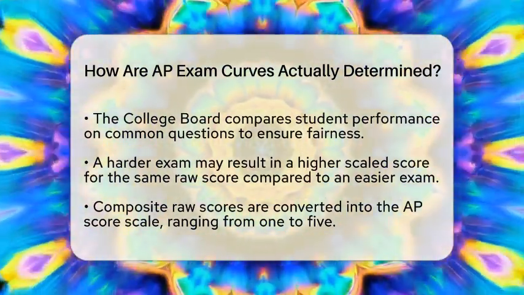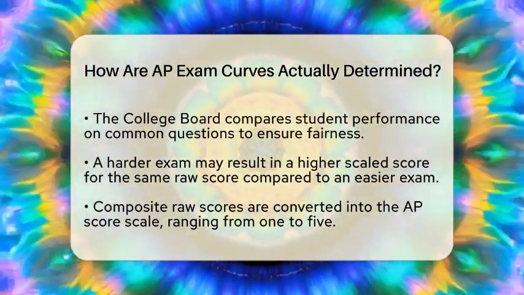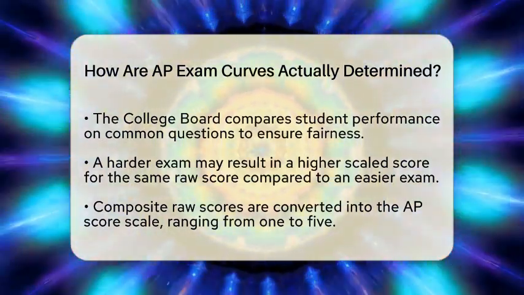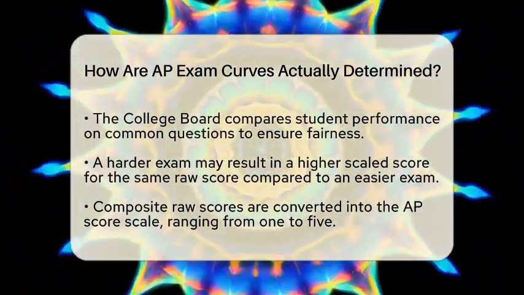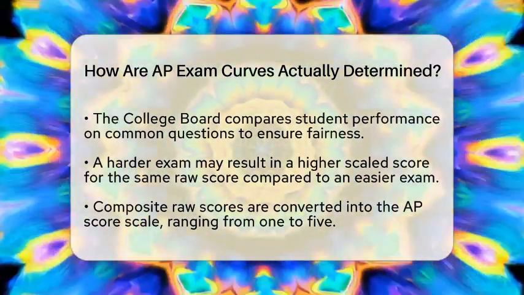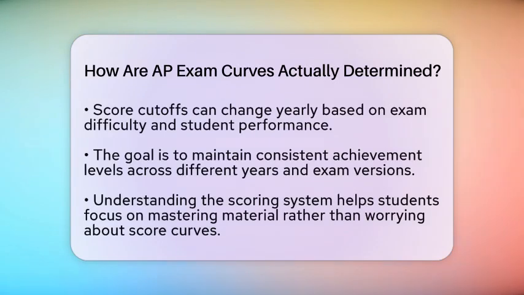After equating, the composite raw scores are converted into the familiar Advanced Placement score scale, which ranges from 1 to 5. A score of 5 is the highest possible score. The cutoffs for each score can shift slightly each year based on the exam's difficulty and overall student performance. However, these cutoffs generally stay within a consistent range.